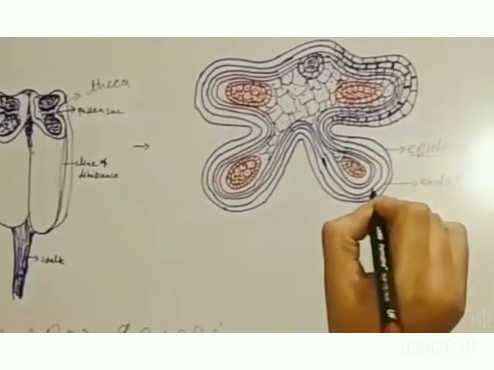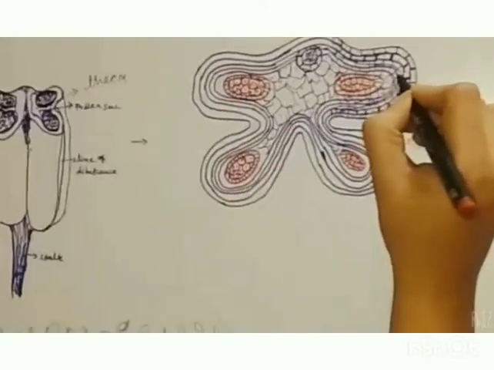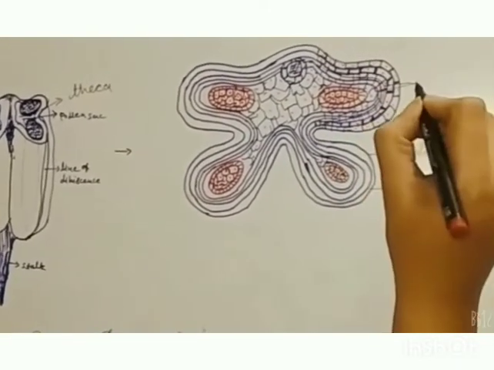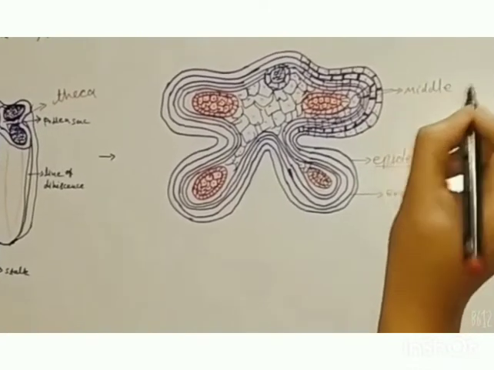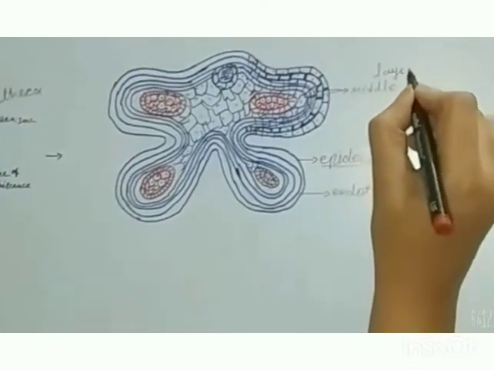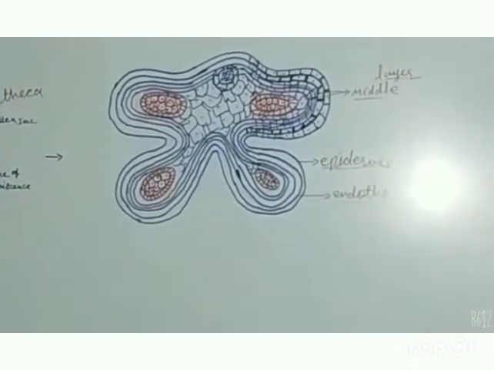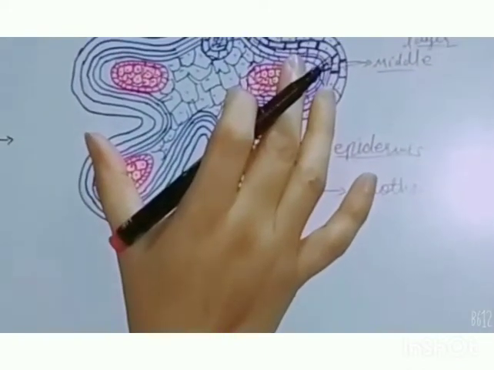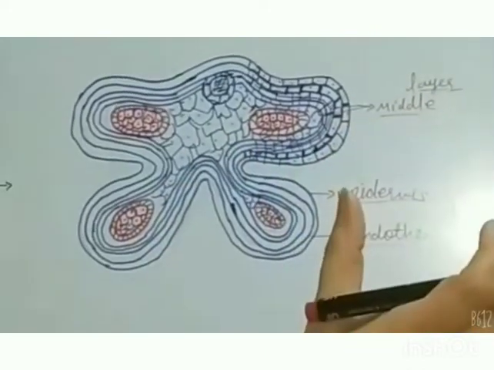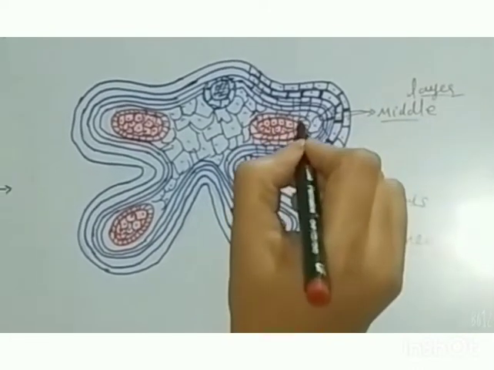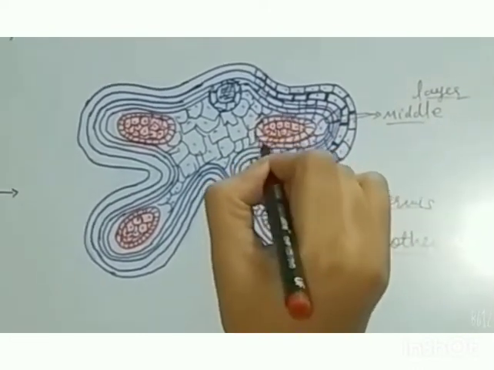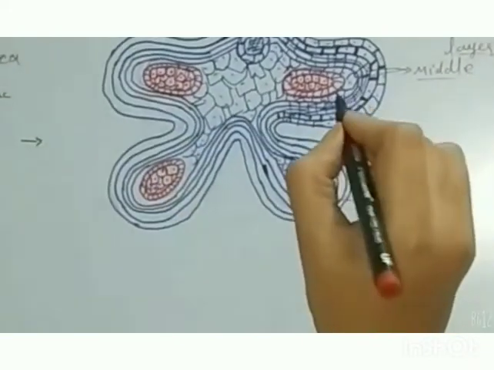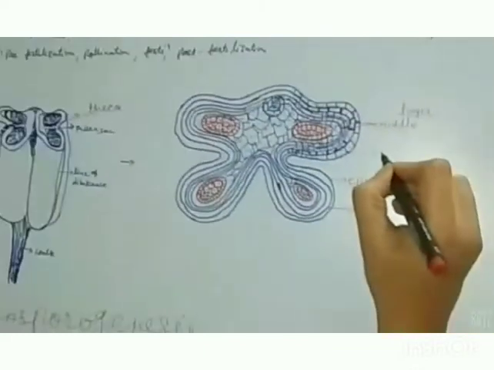Then after that, a 3-celled structure, 1, 2 and 3. This 3-layered structure is called the middle layer. This middle layer reduces or degenerates during dehiscence and makes the anther lobe spacious to release the pollen grains. After that, each lobe consists of this cavity-like or tube-like structure which is called a pollen sac.